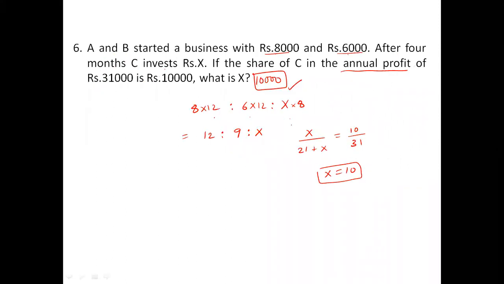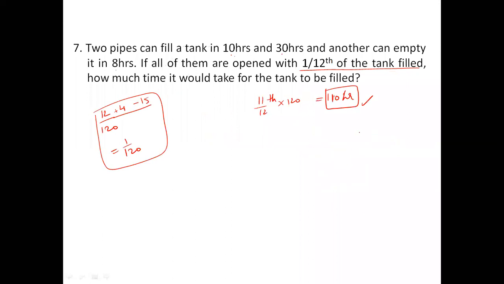And this is a partnership principle where I have taken the fraction in which the share of C has to be given, and made it equal to the fraction he has mentioned, 10,000 out of 31,000. Here also I did not write 3 zeros and again cancel them. That is unnecessary, it also takes 5 seconds of time. And this is also a straightforward thing. I found out their combined efficiency, which gives you 120 hours totally needed. 11 by 12th of the tank needs 110 hours.